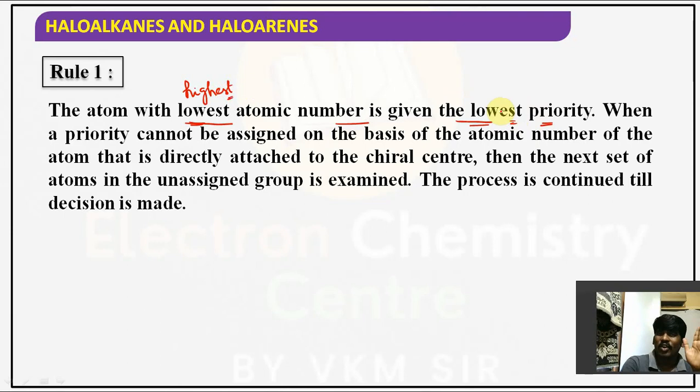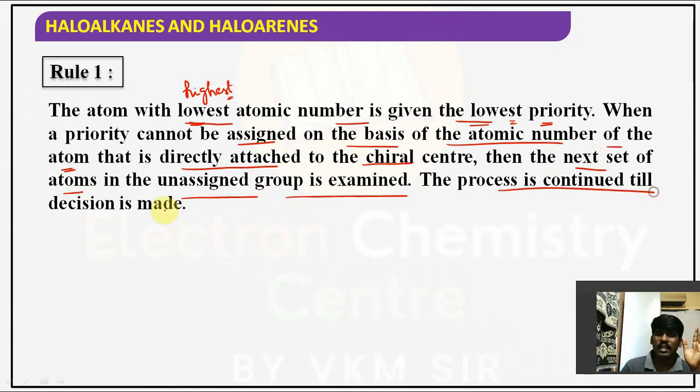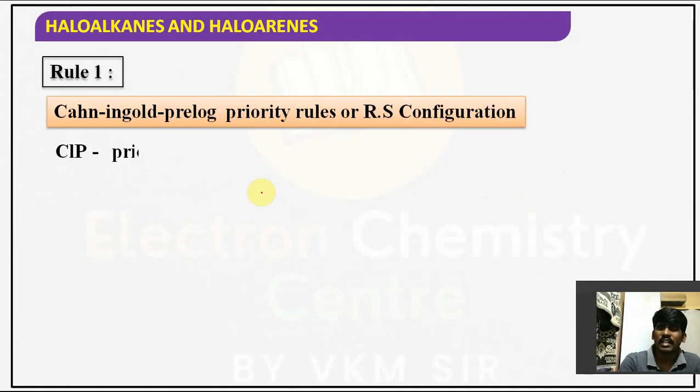When a priority cannot be assigned on the basis of the atomic number of the atom that is directly attached to the chiral center, then the next set of atoms in the unassigned group is examined. The process is continued till a decision is made. Sometimes the priority cannot be settled at the first atom. In such cases, we have to go for the next set of atoms, guys, right? The process is continued till the decision is made.